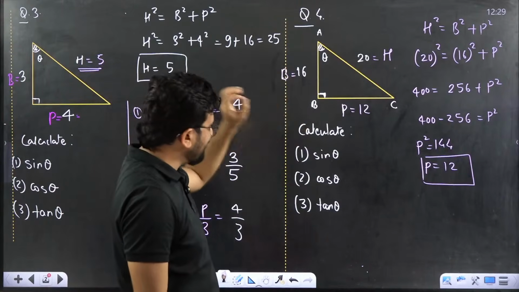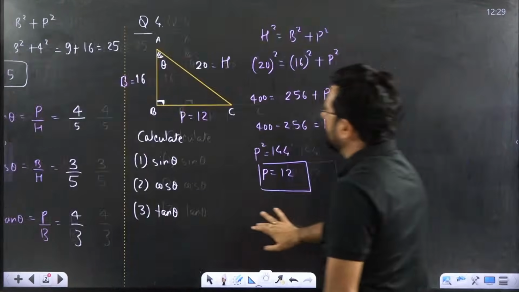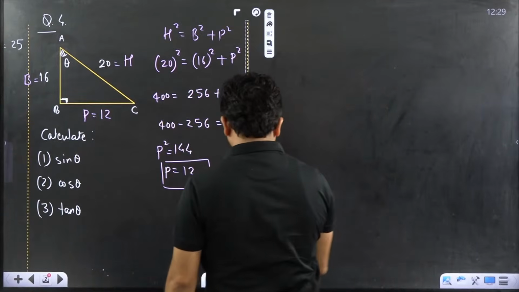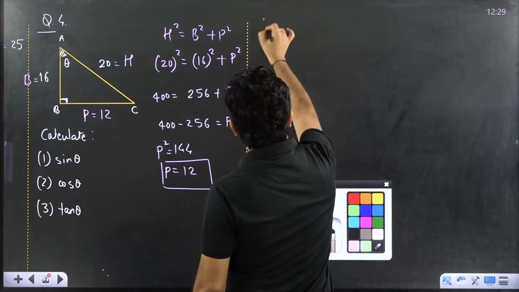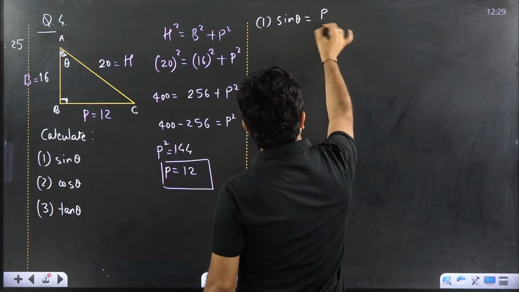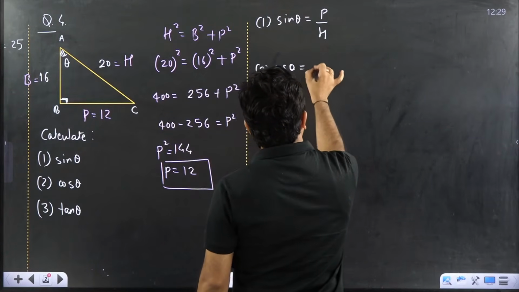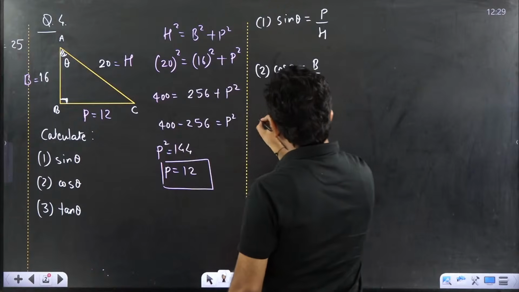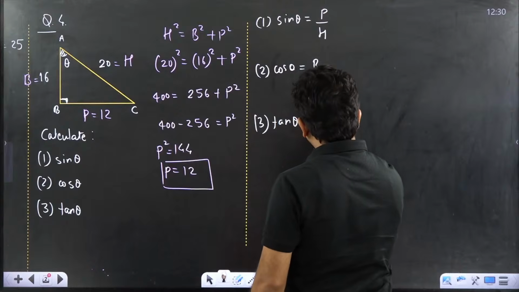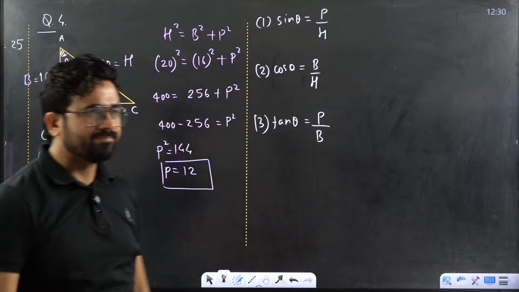Please try, everyone, and tell me what is the sin theta value. Again I am giving you a hint, beta. What is the first thing? Sin theta equal to what? P by h. Second thing, cos theta equal to what, beta? B by h. Third is tan theta equal to what, beta? P by b. What is that value? Everyone try.